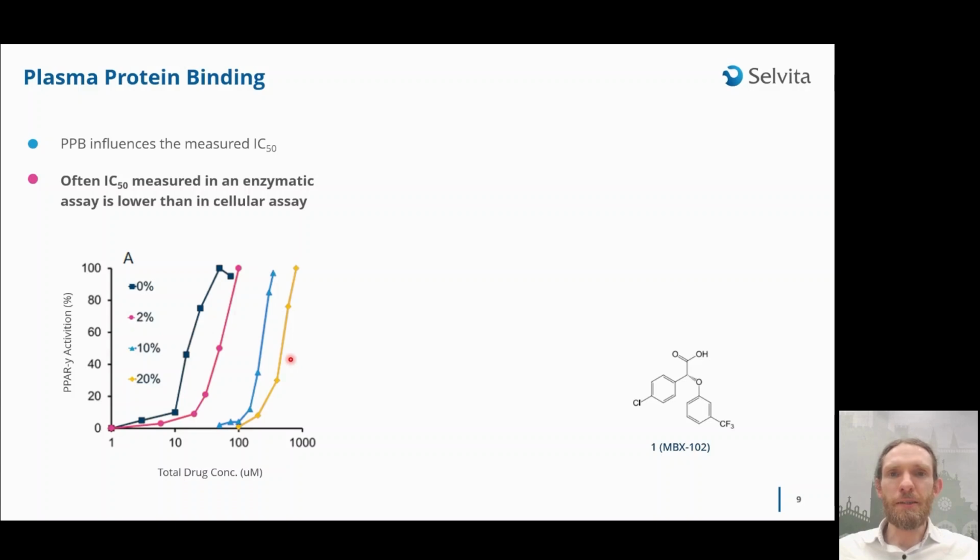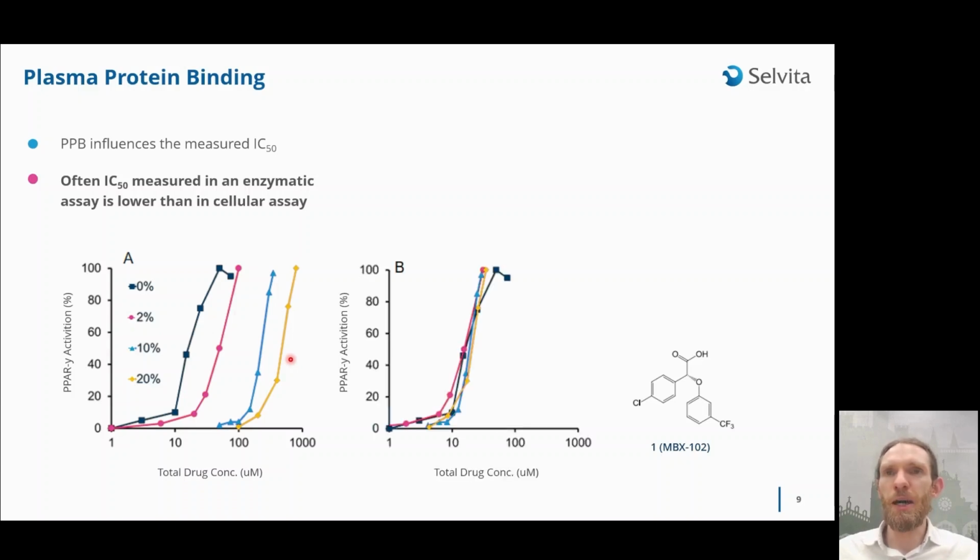If we take into account a correction for the fraction unbound of our drug, then all the curves align and represent the same dose-response curve as for the example with no plasma protein binding.